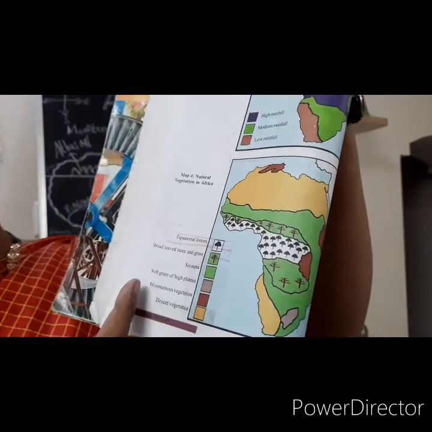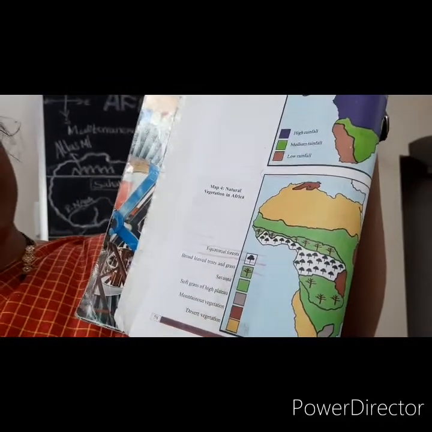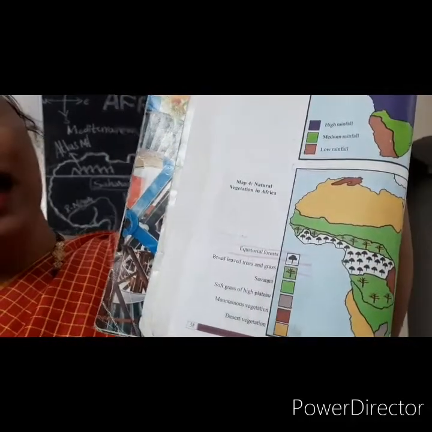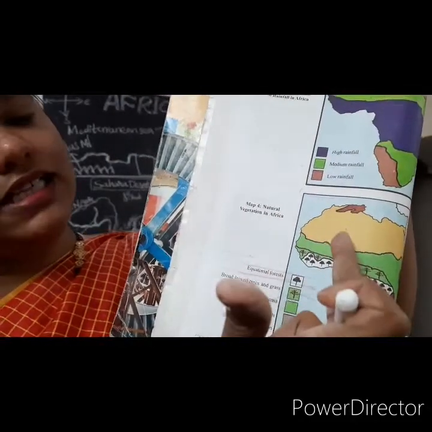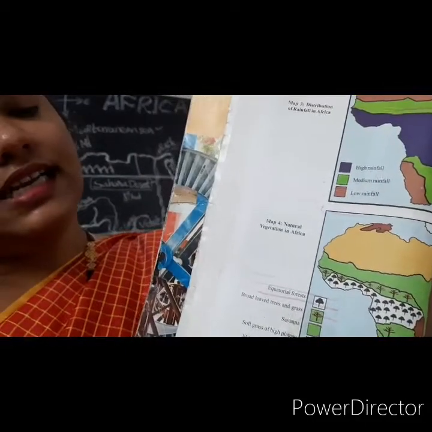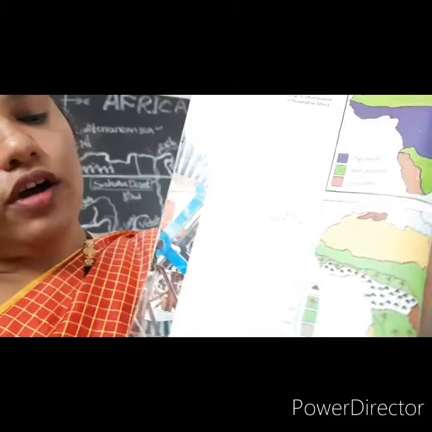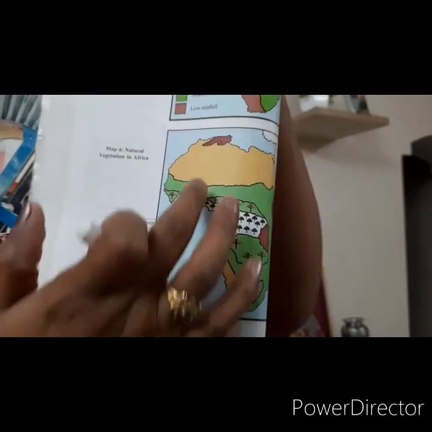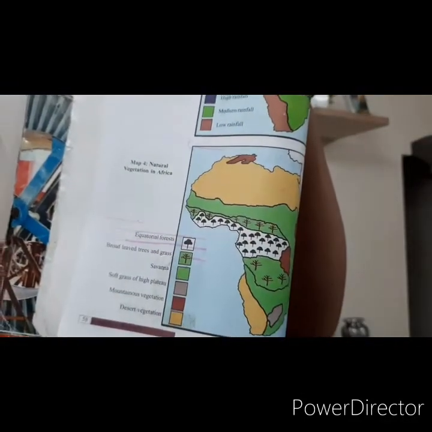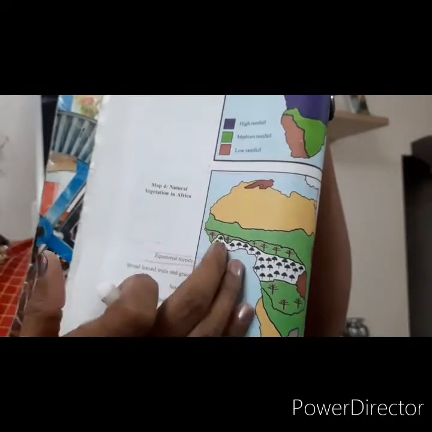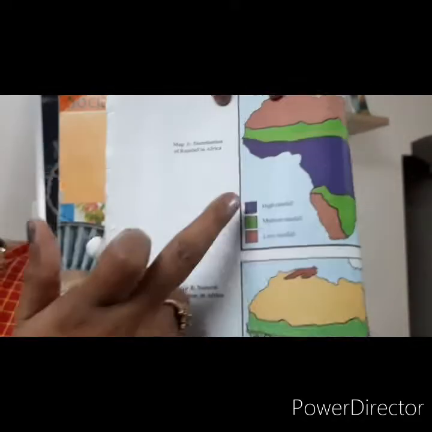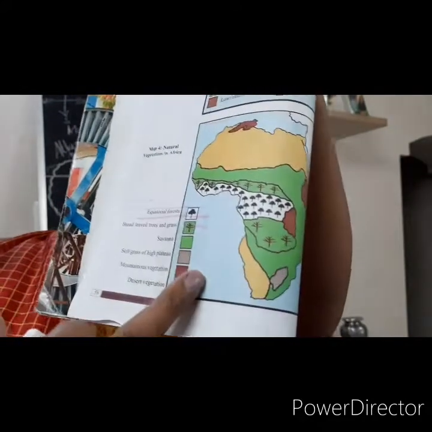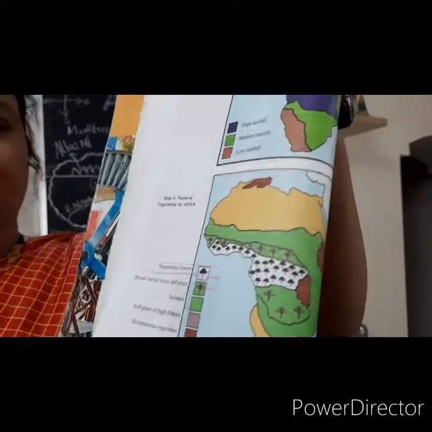And brown color you can see mountainous vegetation, and mustard color is there, north and south, where the Sahara desert is present as well as Kalahari desert is present, children. So these two mustard colors are indicating two deserts. Okay, so this is about the rainfall. First one is distribution of rainfall, and second thing is vegetation.